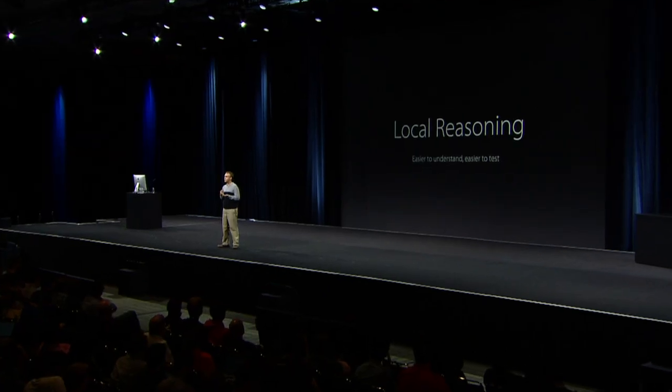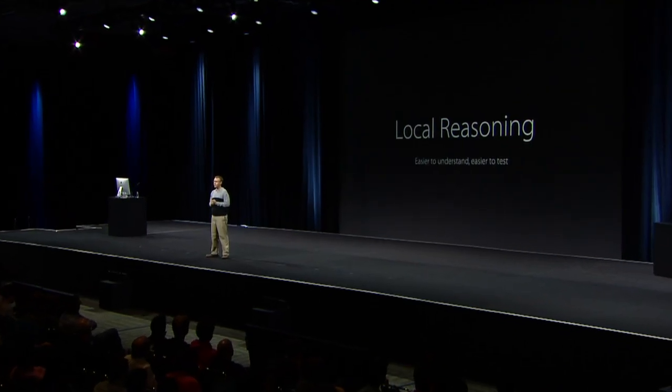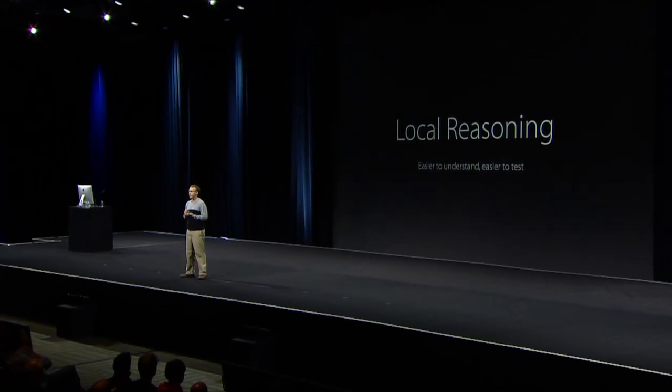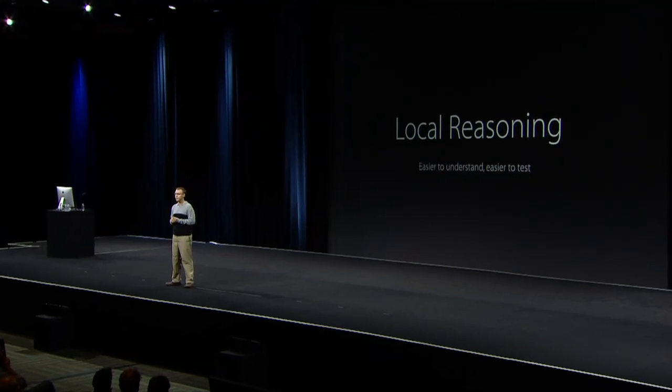And this is part of a general benefit that we have now. Our new layout struct is really small and focused. This change has made it much easier to reason locally about this code. So if we want to understand or test our layout, we just have to understand that small struct in isolation. We don't have to think about what set of view capabilities it might use or override.